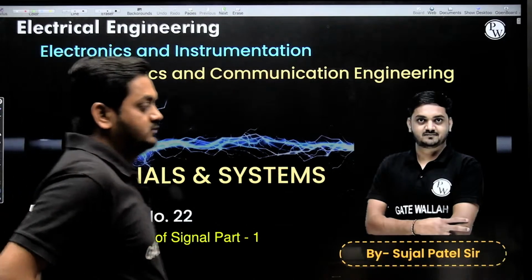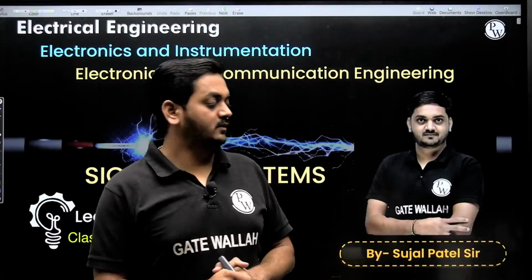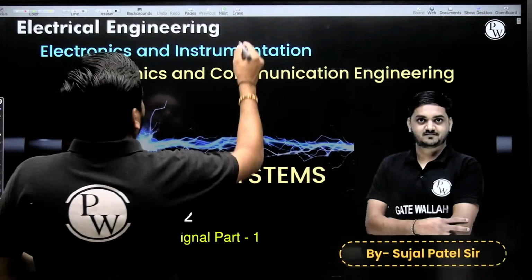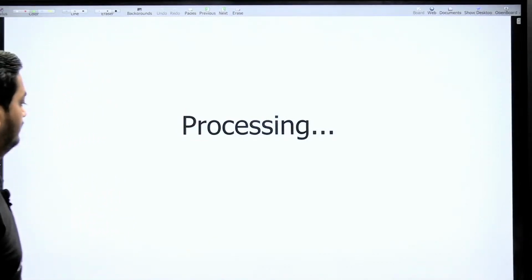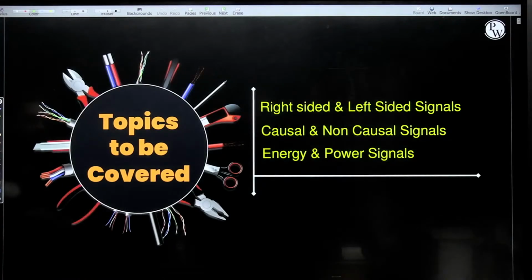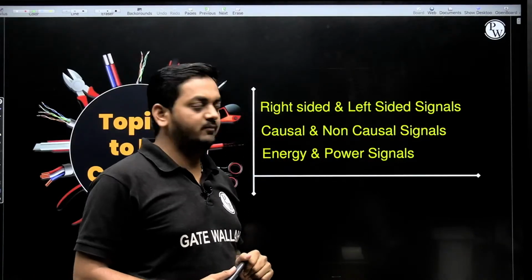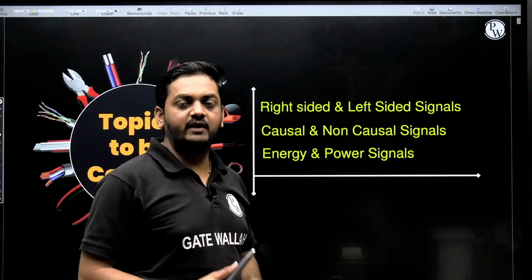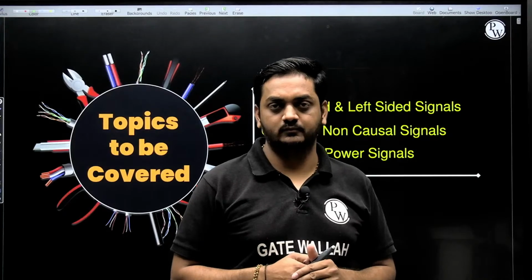Okay. So let us start guys. Classification of signals. Part 1. So in today's class, we will study right sided and left sided signal, causal and non-causal signal, energy and power signal. If time permits, then I will start odd and even signals also.